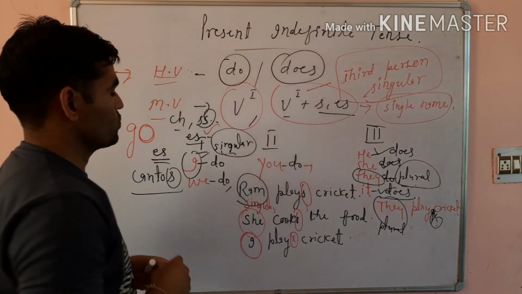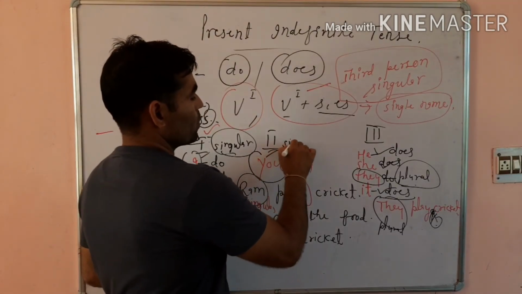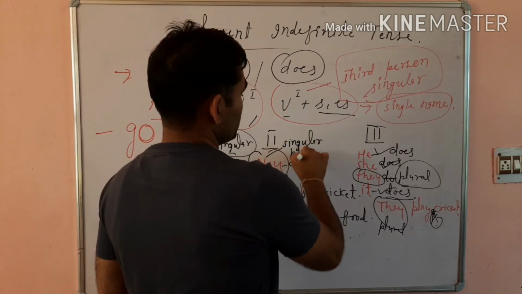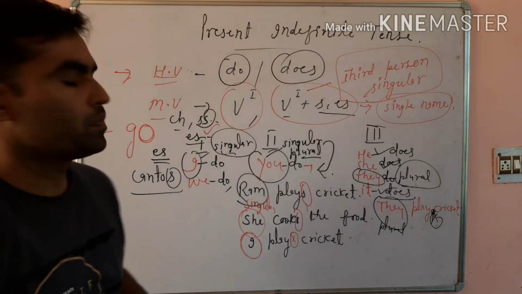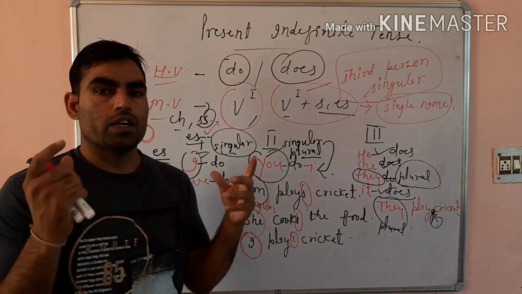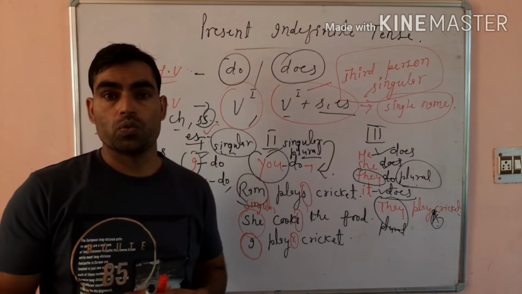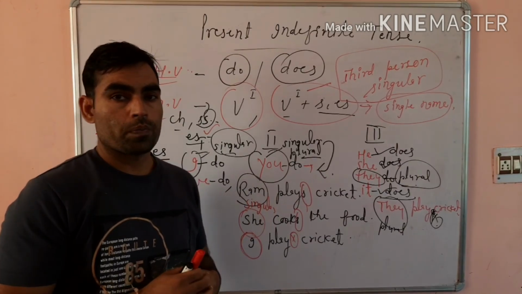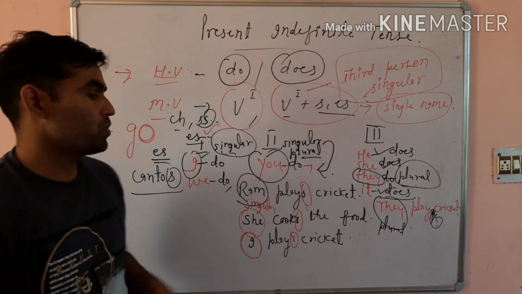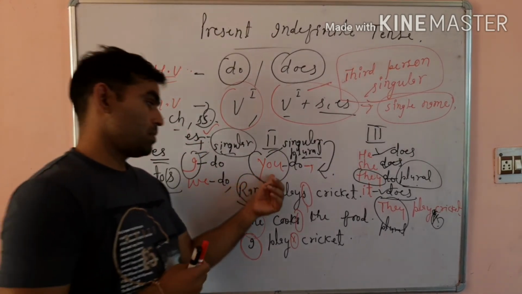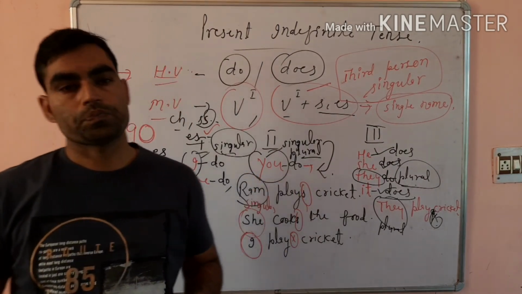I is also singular, but it is first person singular. You may be considered singular or it may be considered plural, but it always takes the plural verb. Because if I call a student individually and say that you don't study, then I'm using do with you. And if I collectively call all the students of the class and say that you don't study, then this same you is plural. But in both conditions we are to use only do.